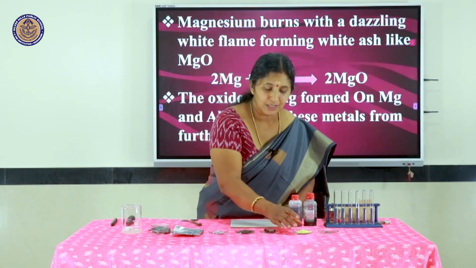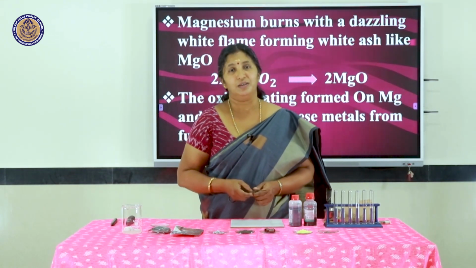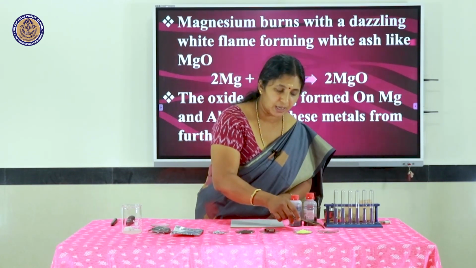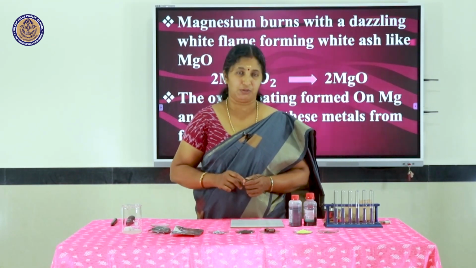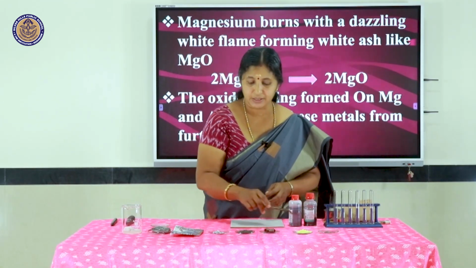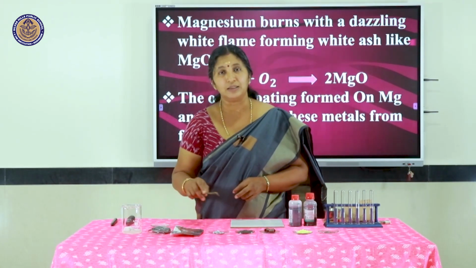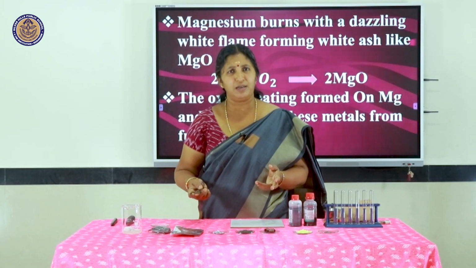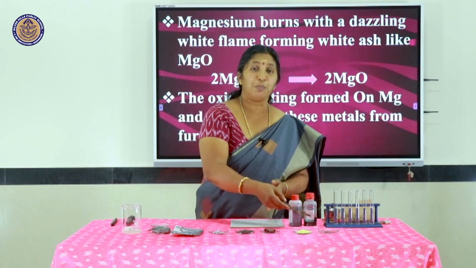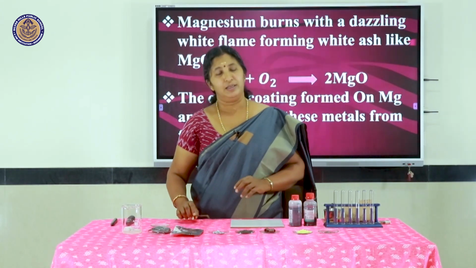Here I have taken, you can see this yellow colored powder, this is nothing but sulfur. Sulfur is a non-metal, solid non-metal, and here I have a small amount of phosphorus for you, reddish brown in color. So these two are the non-metal samples, sulfur and phosphorus, and these are the metals. Now obviously they are different in their physical properties. These all are dense solids, this is powder like, all those properties we have already discussed.